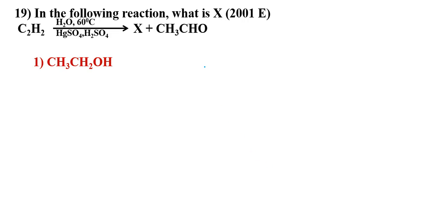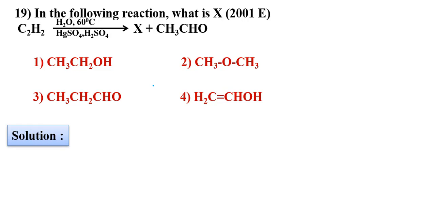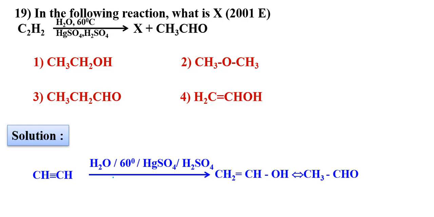In the following reaction, what is X? See what we are doing? Hydrolysis. Just hydrolysis. See the solution. 2 times water molecule has to be added, just H OH, H OH. So these 2 OH groups are unstable. That's why a water molecule is released.